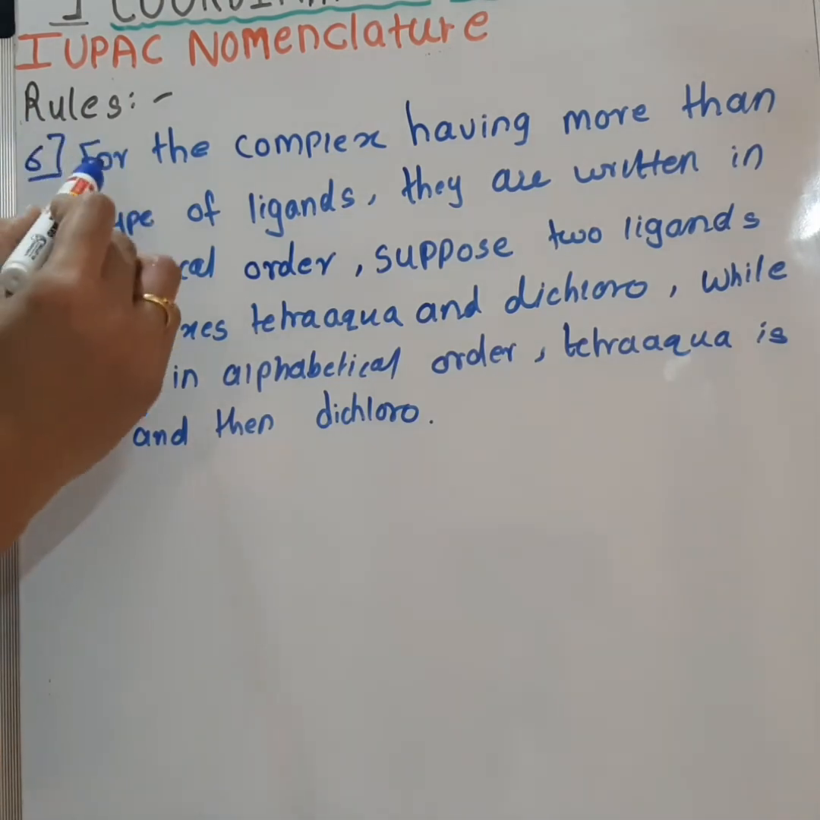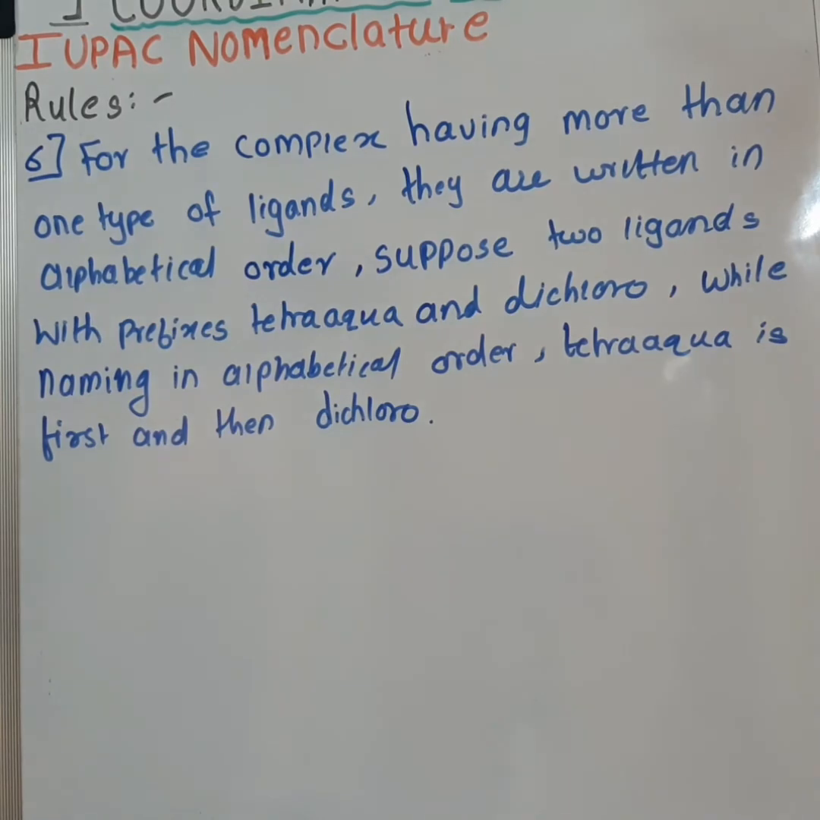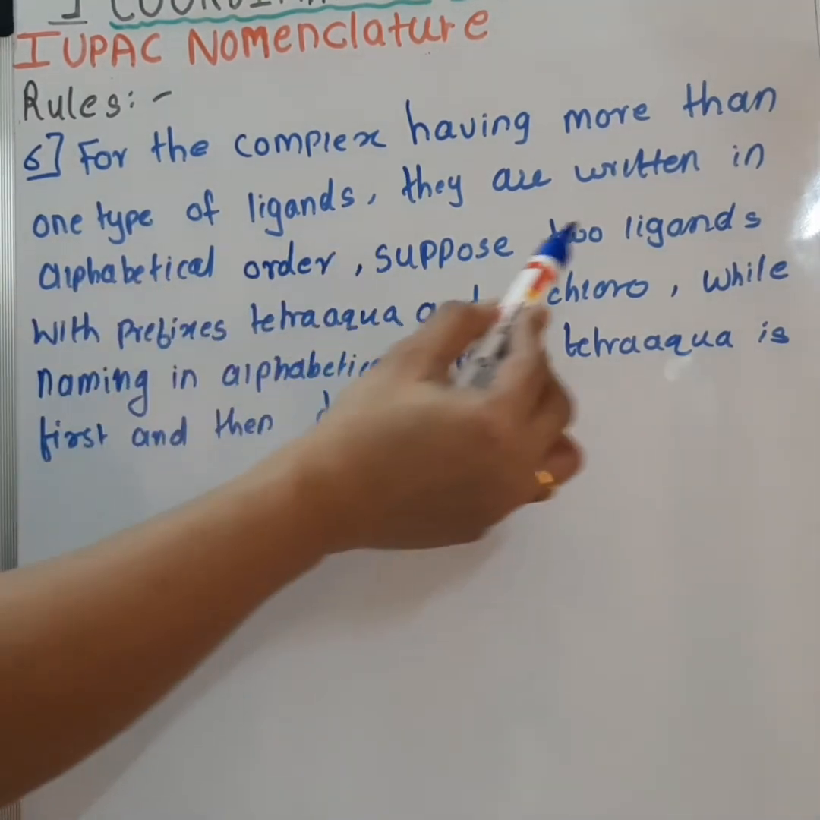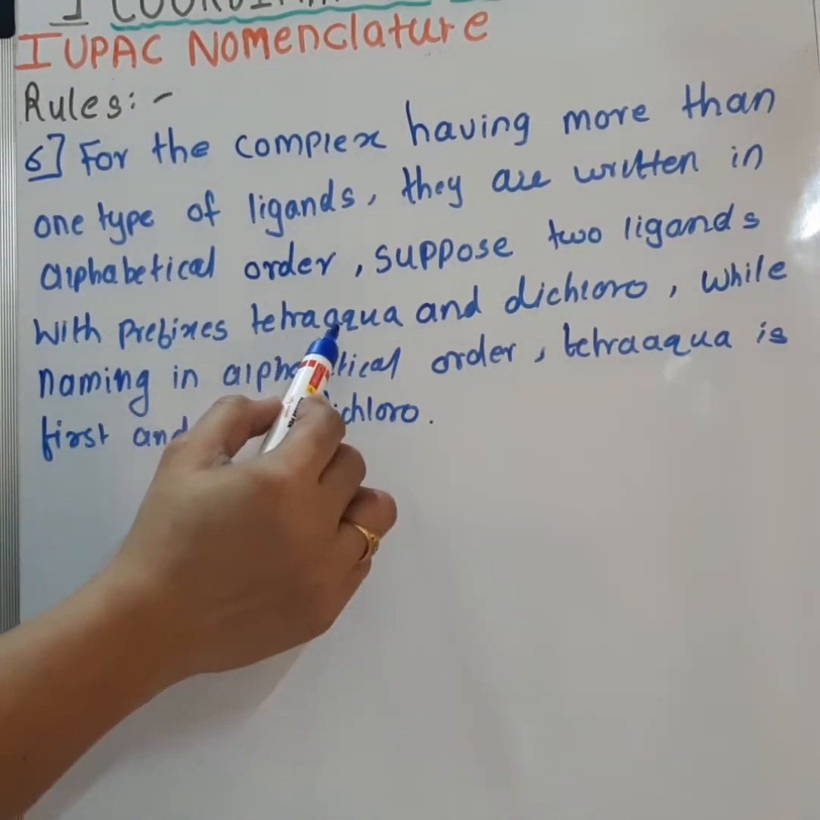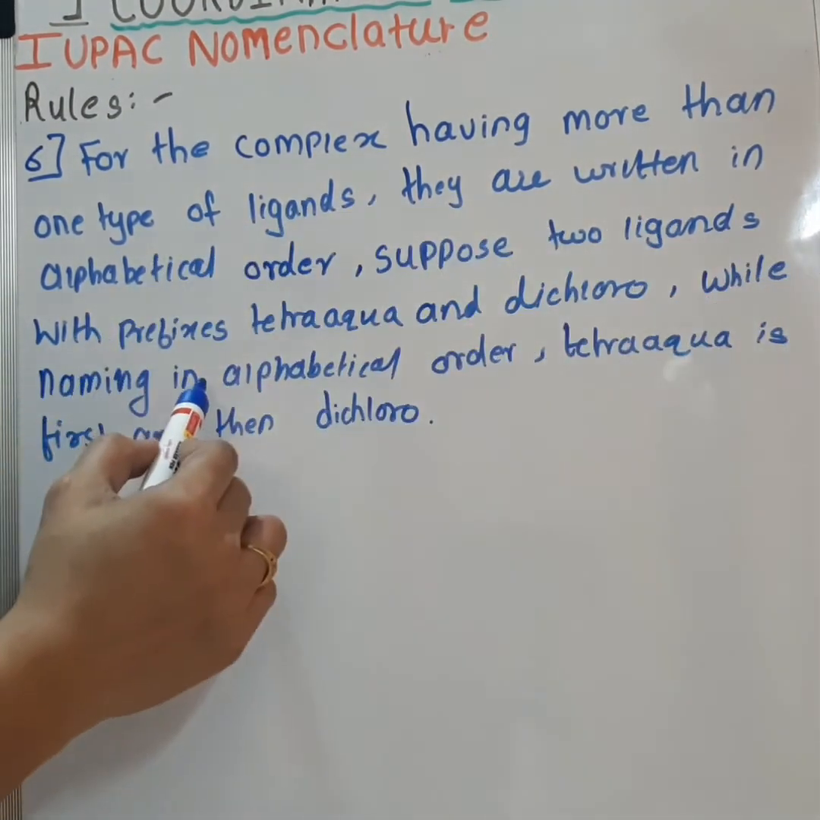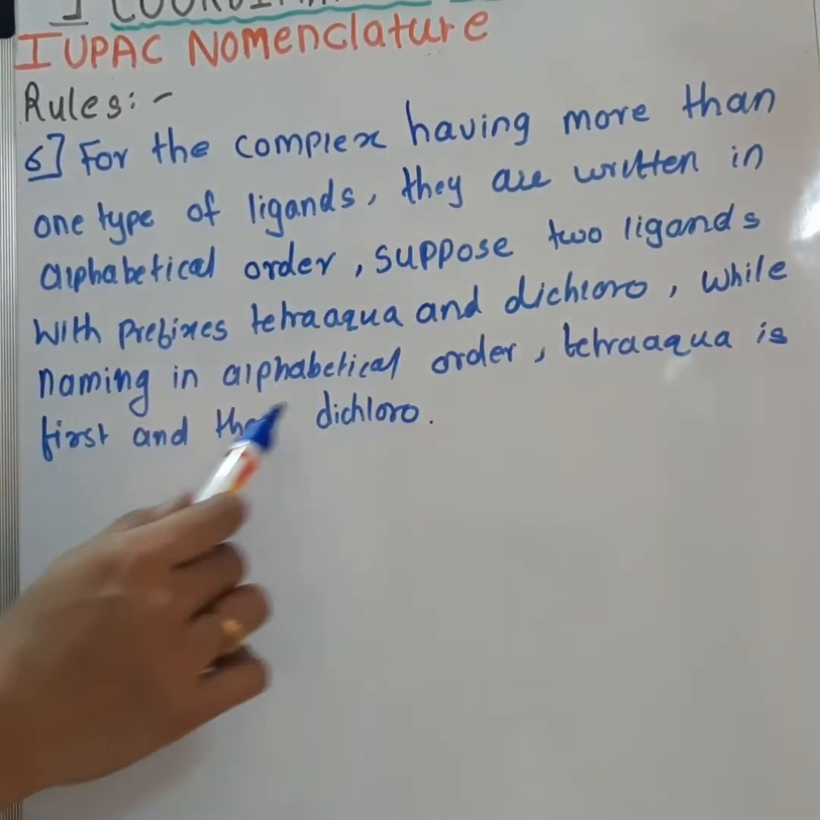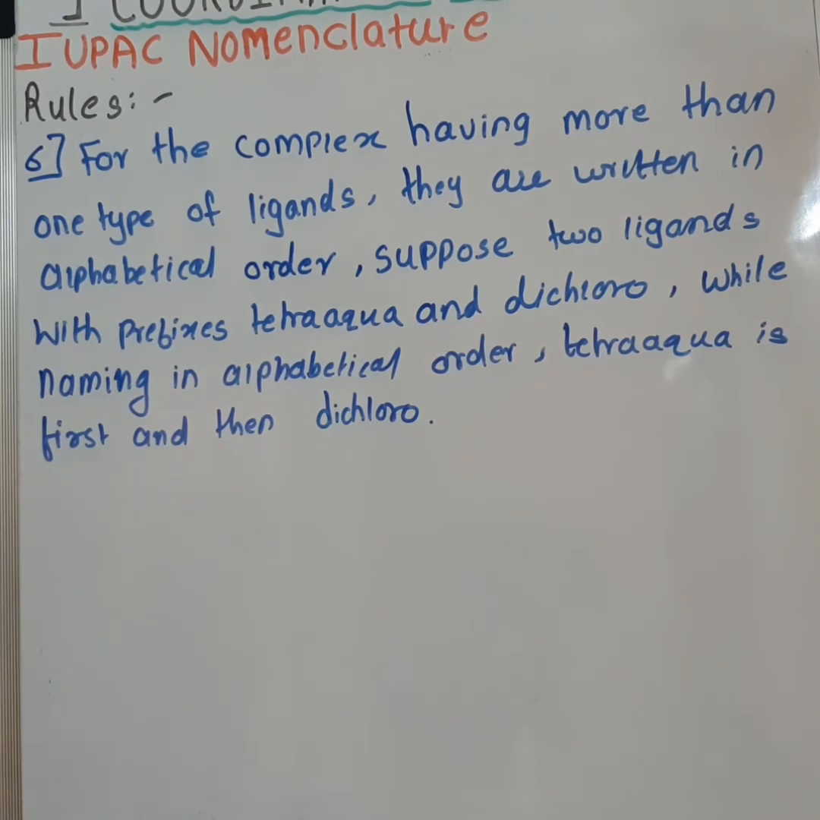Sixth rule is, for a complex having more than one type of ligand, they are written in alphabetical order. Suppose 2 ligands with prefixes tetra, aqua and dichloro are there. While naming in alphabetical order, tetraaqua will come first and then dichloro will be written. So let's see one example.